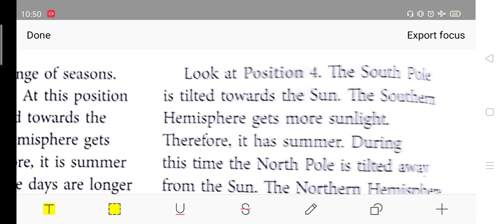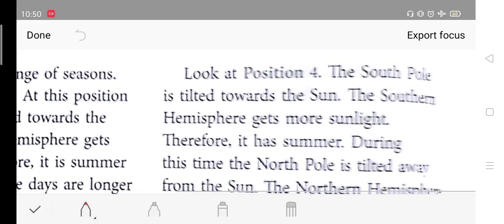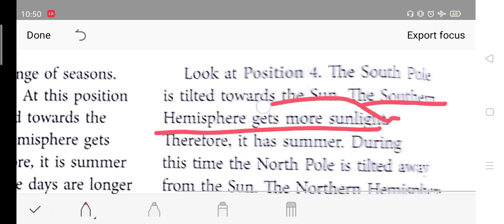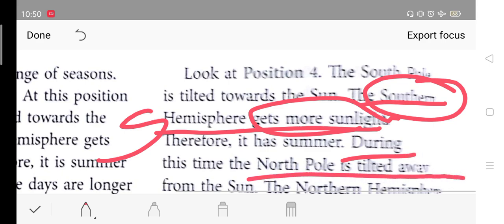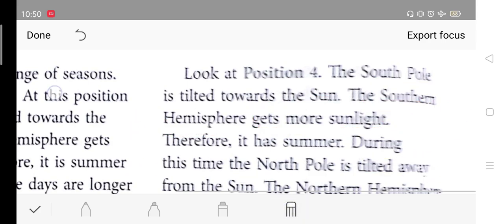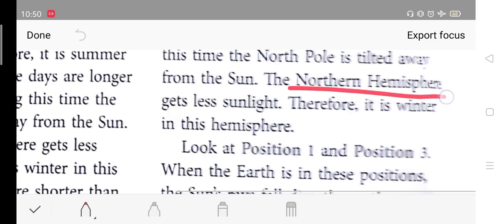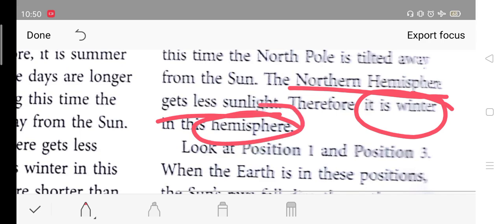Now it is saying, look at position 4. The South Pole is tilted toward the sun. The southern hemisphere gets more sunlight. Since this area is getting more sunlight, the southern hemisphere will have summer, and during this time the North Pole is tilted away from the sun. Okay, so just a minute, let me rub it. Now the northern hemisphere gets less sunlight, therefore winter in the northern hemisphere.